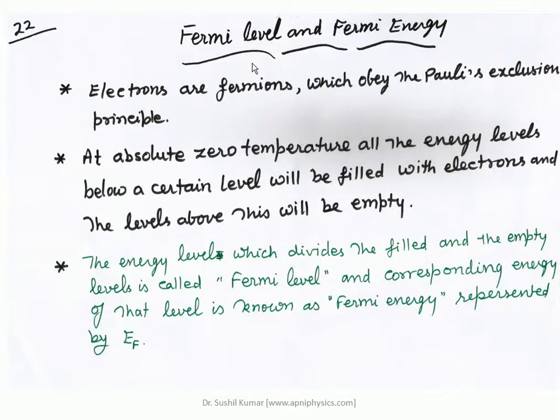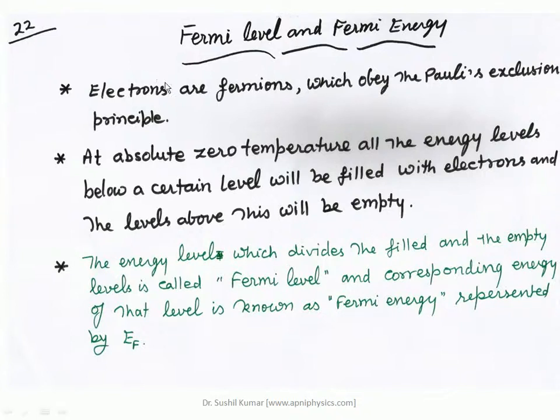the video lecture: the first one was focused on the properties of the metals and the concept of free electron gas. In the second video lecture, the restrictions of quantum mechanics were applied on the electron gas, and we used the particle in a box approach, and from that we found the eigenvalues and eigenfunctions for the free electrons. So this was the concept, and now in this third part of the video lecture I have to discuss the Fermi level.